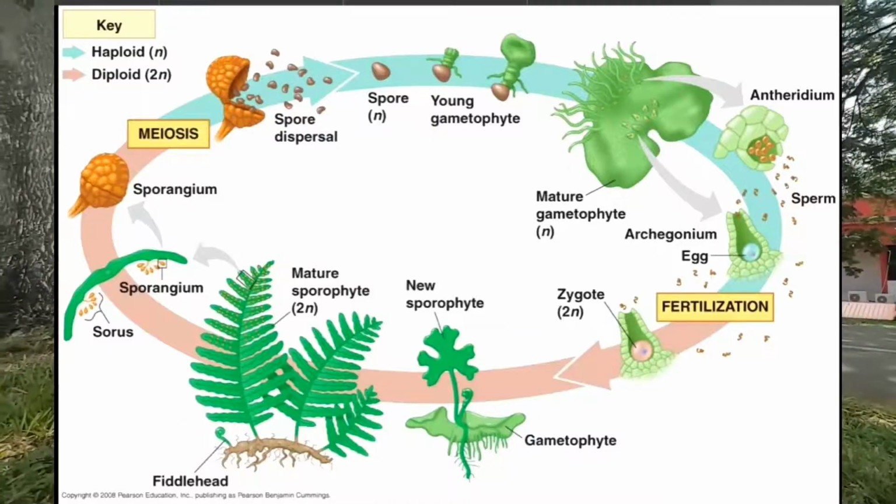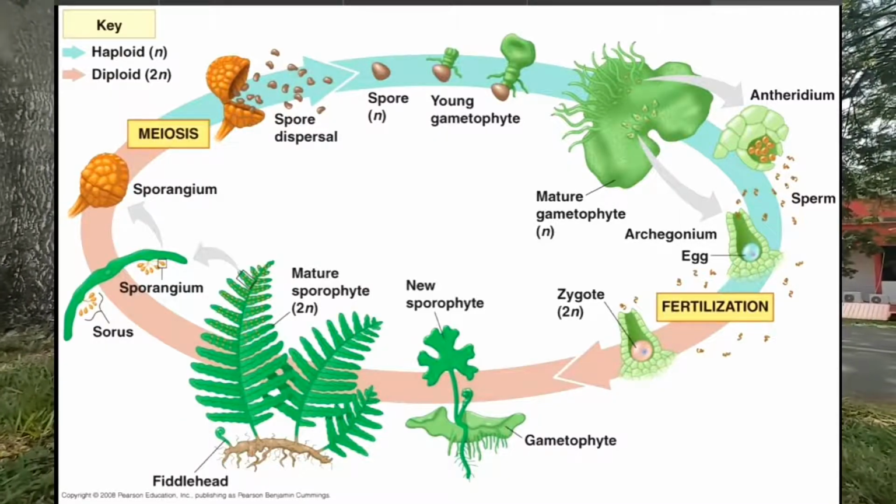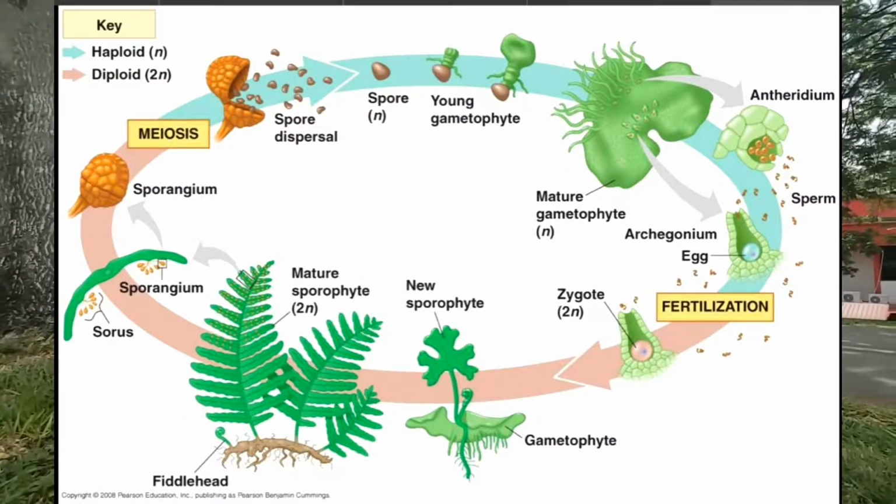All land plants share the following characteristics. Alternation of generations alternates between the haploid plant called a gametophyte and the diploid plant called a sporophyte. It also involves the formation of haploid spores in a sporangium and the formation of gametes in a gametangium. It also protects the embryo and apical meristem.